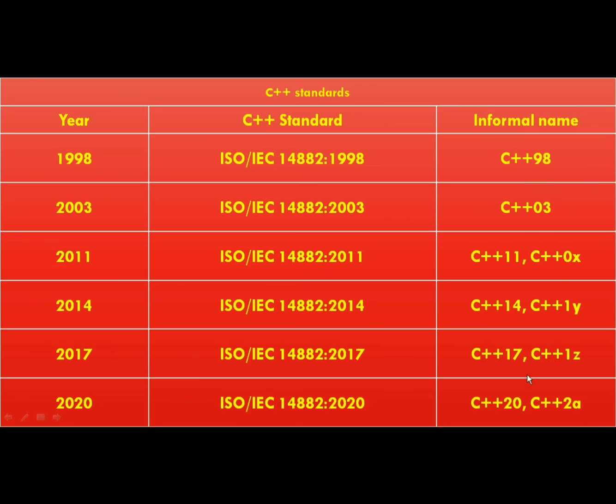For every standard there are different compilers. Here ISO is the International Standard Organization, and IEC is the International Electrotechnical Commission. Both of these organizations work together in order to create the standards for the C++ language.